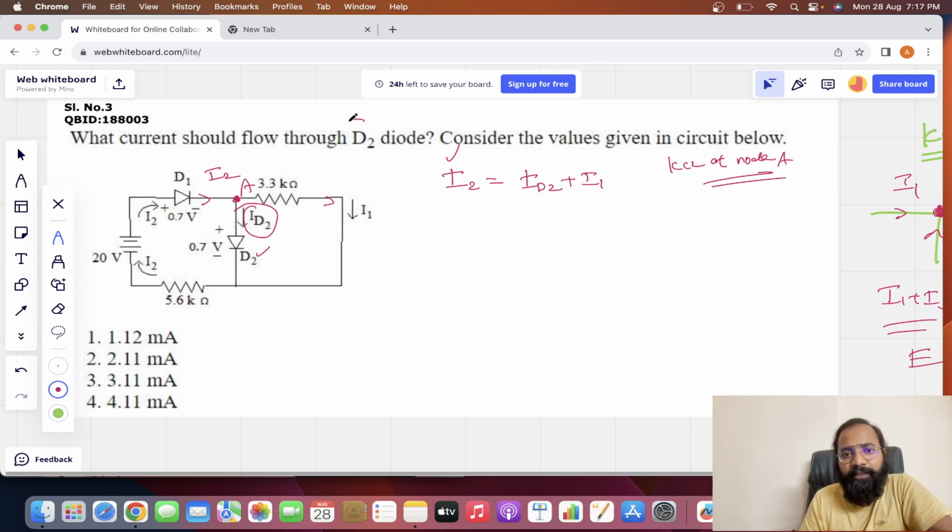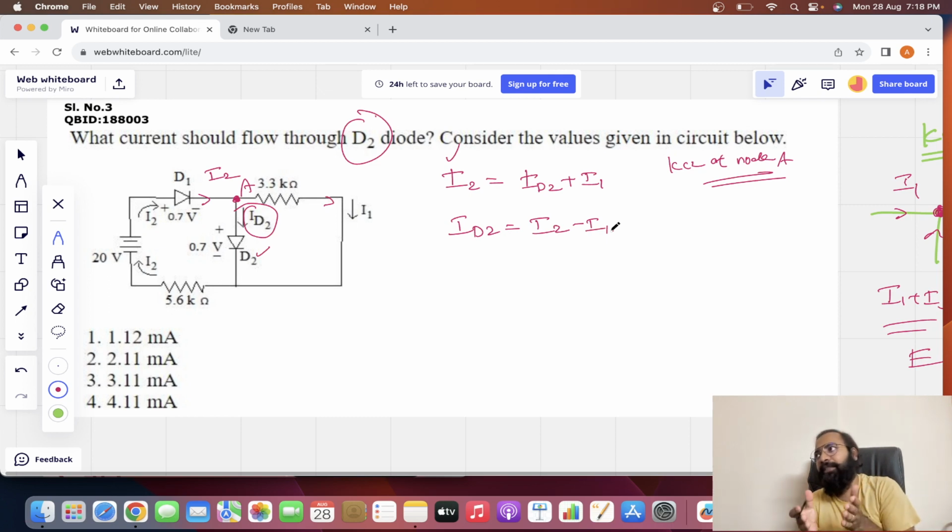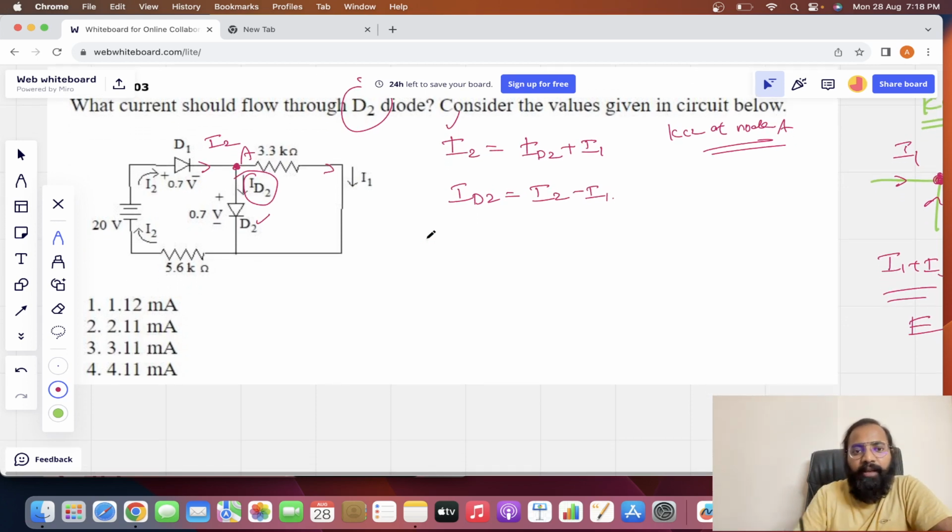And from this, they are asking to find out the current flowing through the diode D2. So ID2 can be written as I2 minus I1. Now my task, to find the current flowing through the diode D2, is to find out I2 as well as I1 and subtract the two. That's it. Very simple.